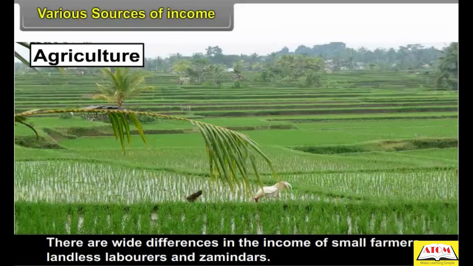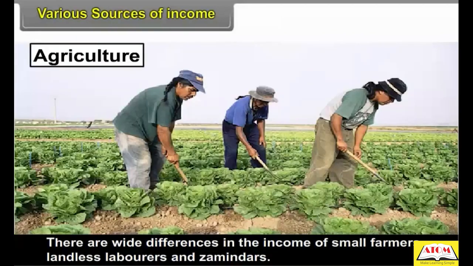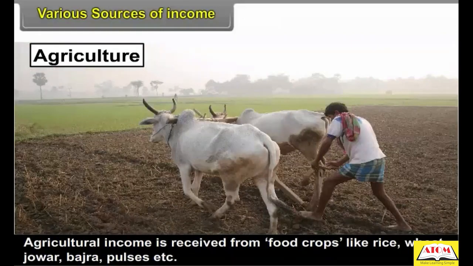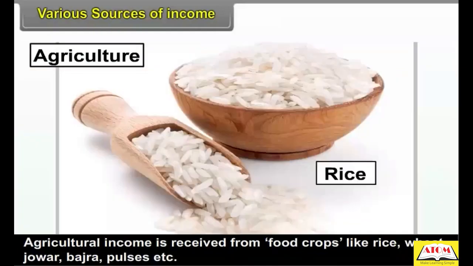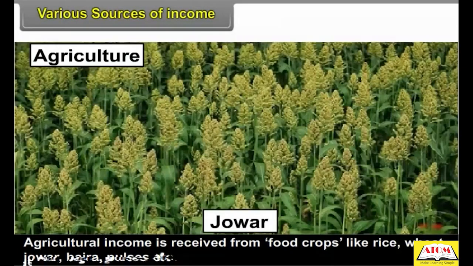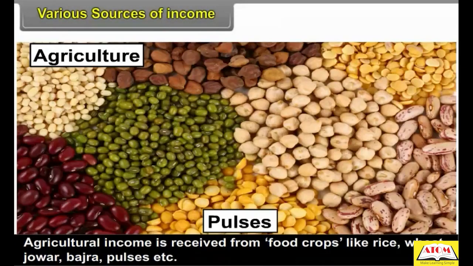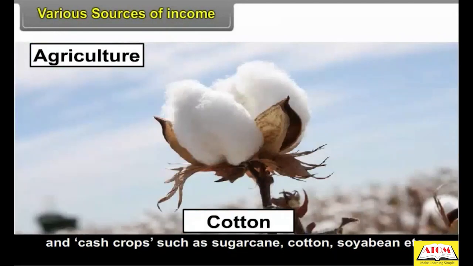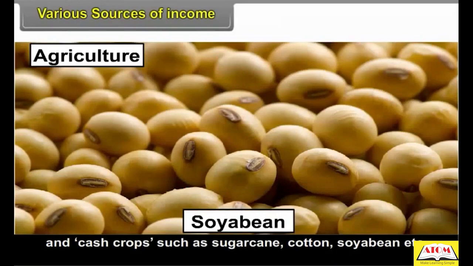There are wide differences in the income of small farmers, landless labourers, and zamindars. Agricultural income is received from food crops like rice, wheat, jawar, bajra, pulses, etc. and cash crops such as sugarcane, cotton, soybean, etc.